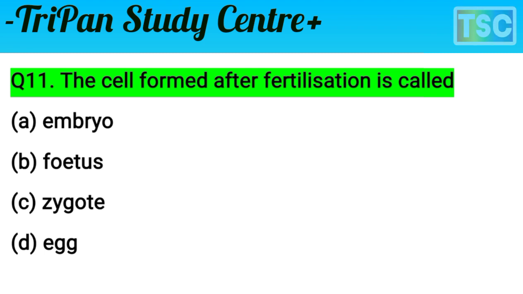But zygote is the correct answer. Zygote means the fertilization stage, the first stage. C option is correct for this question. The cell formed after fertilization is called a zygote. Zygote is the most important answer for this question.